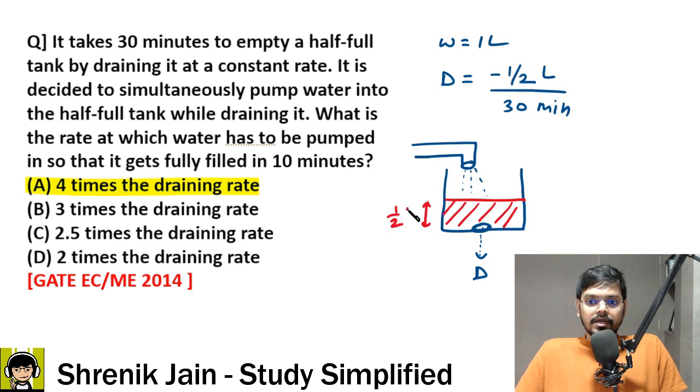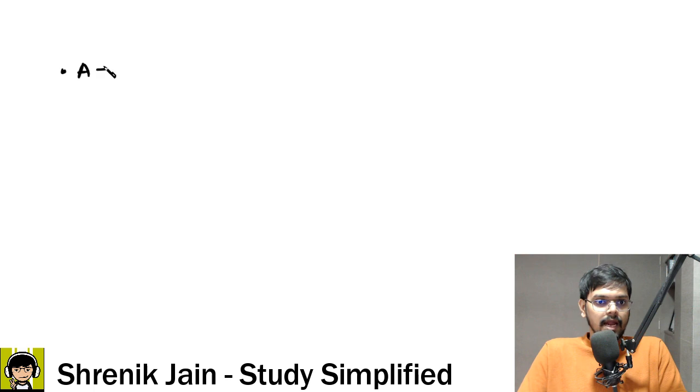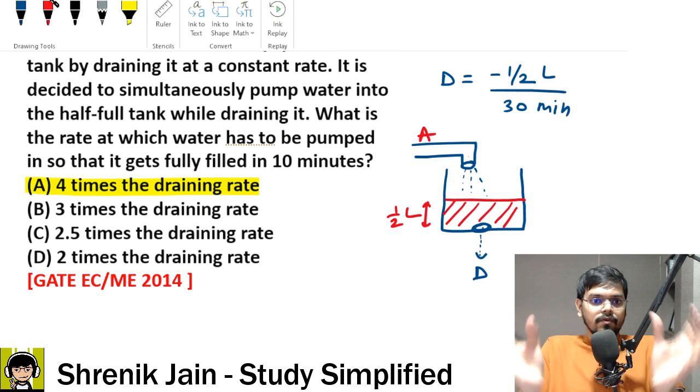It is half liter filled. Now this pump has to fill the remaining half liter. So what work will this pump A and the drainage D simultaneously do? They will try to fill the half liter which is vacant. Check it out. Only if they fill the vacant half liter can I say that they will completely fill the tank.